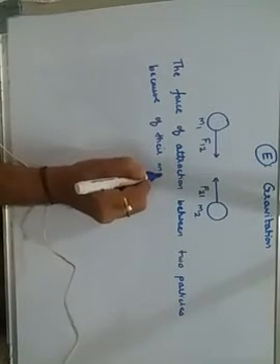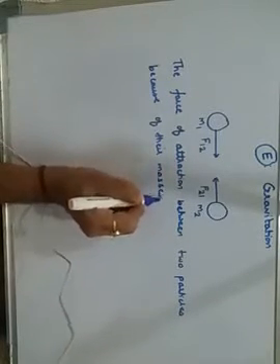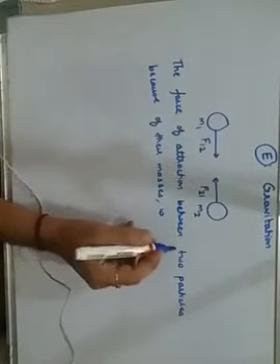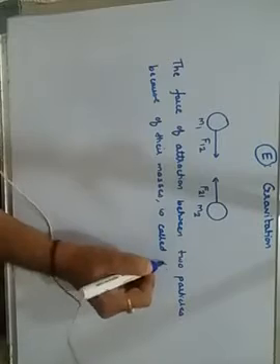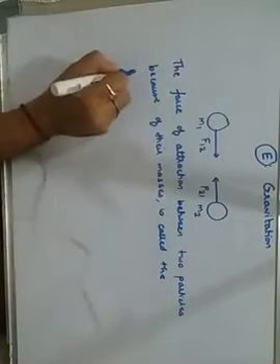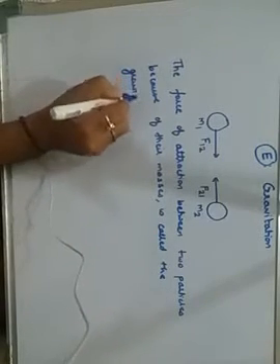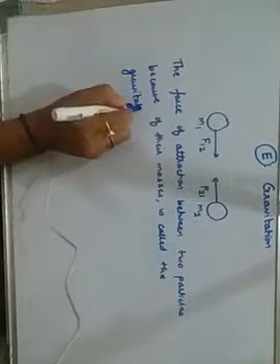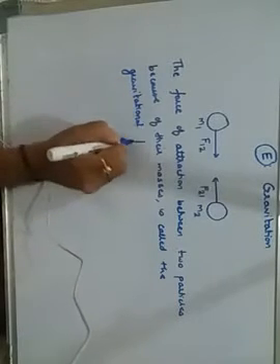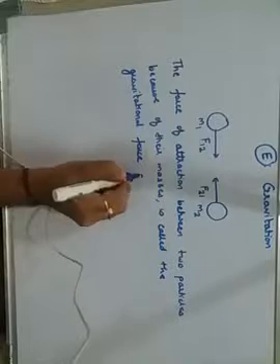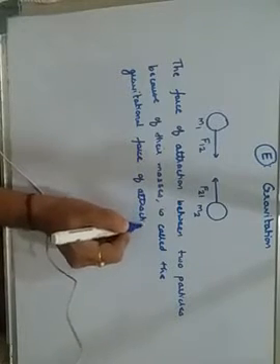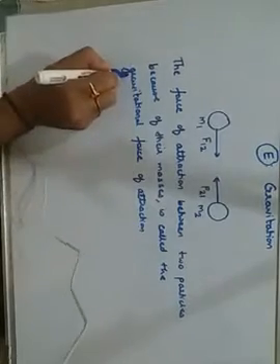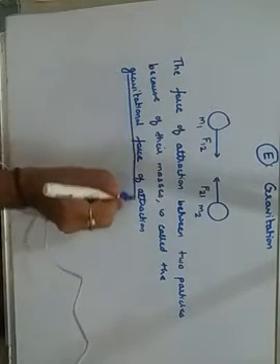Such type of force of attraction is called the gravitational force of attraction.